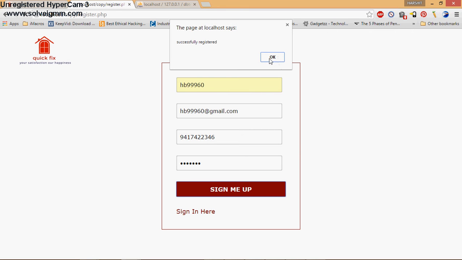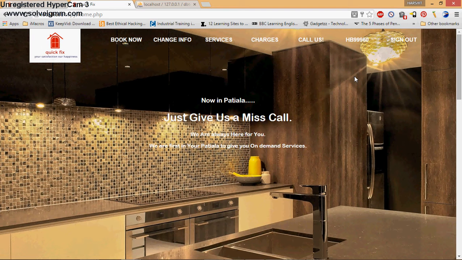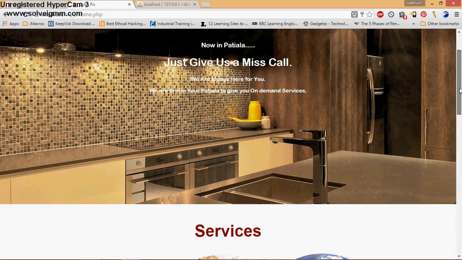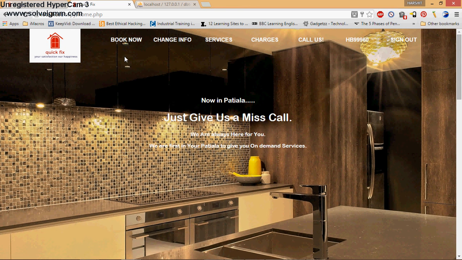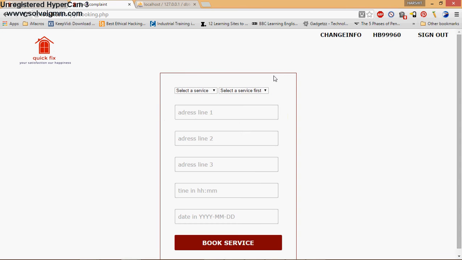And you can see we are successfully registered. Click on the OK, and you will be taken to the home. This is your account, in which you have the option of booking the service, and you can also change your account information. For booking, click on the book now, select your service, any vehicle service, electrician, plumber, computer, and their subtype.